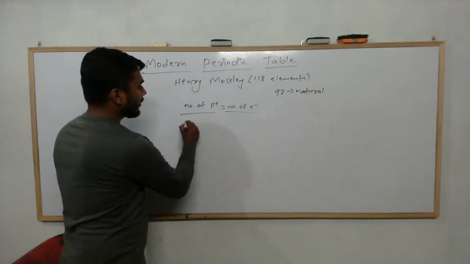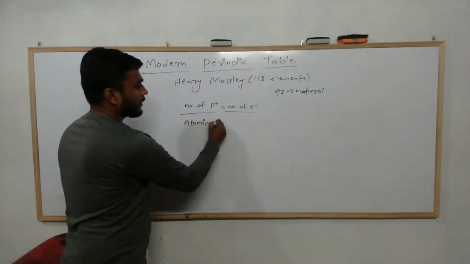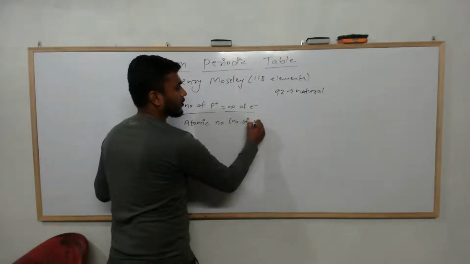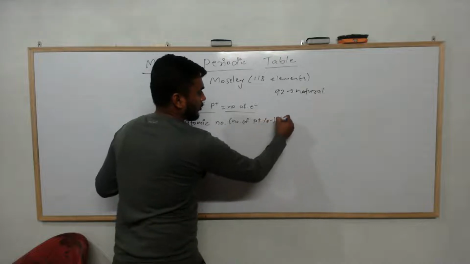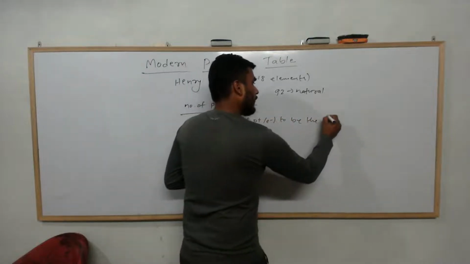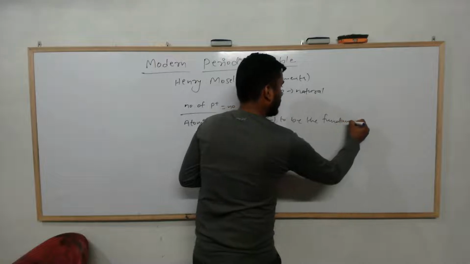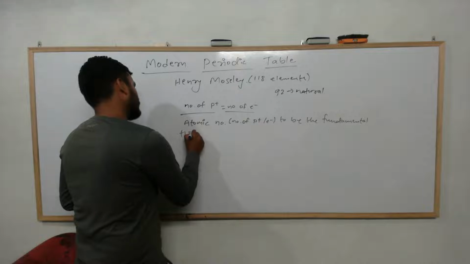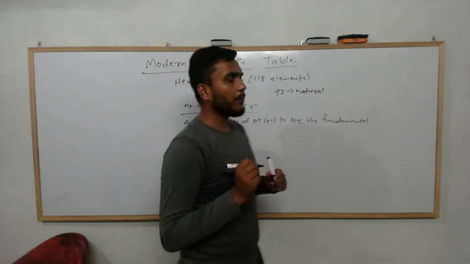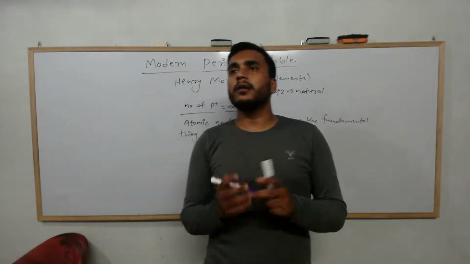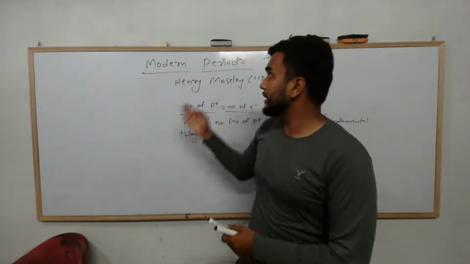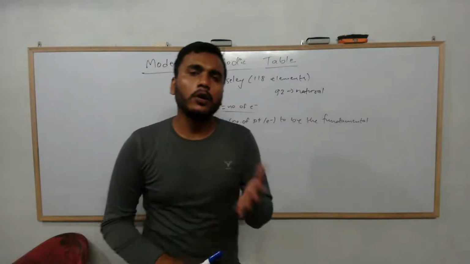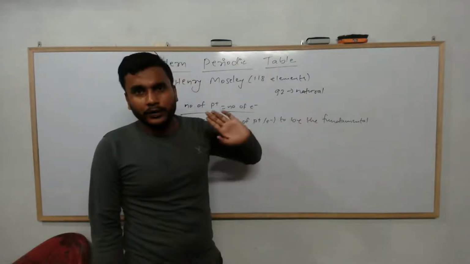He considered atomic number, that is number of protons or electrons, to be the fundamental thing. So atomic number is the fundamental of the study of modern periodic table made by Henry Moseley. He has to spend a lot of years in making that modern periodic table.